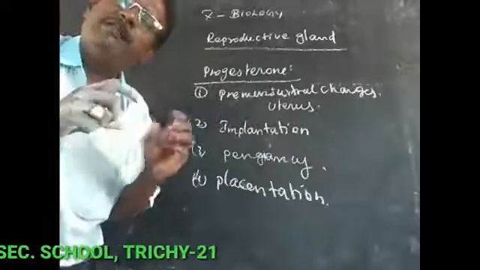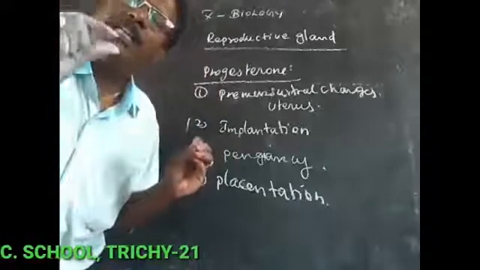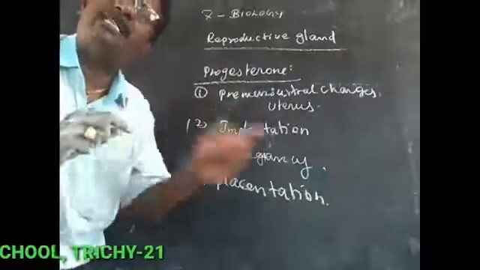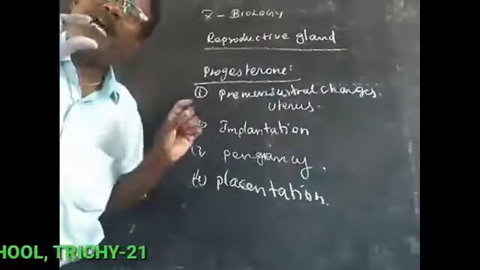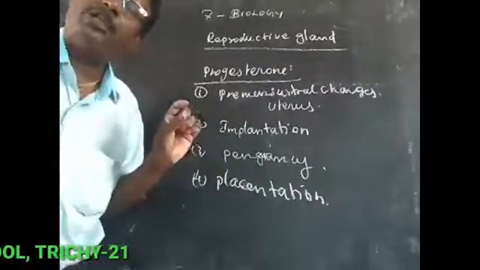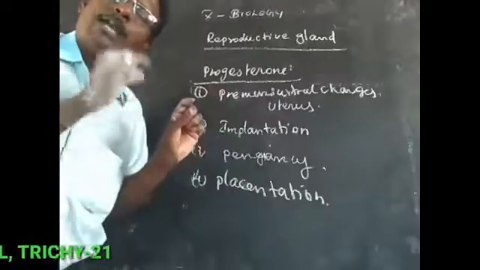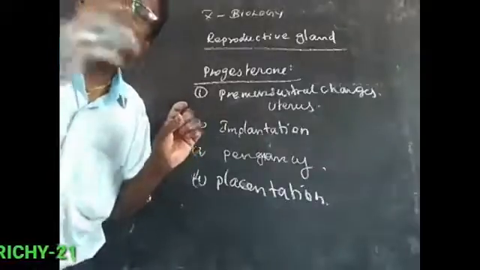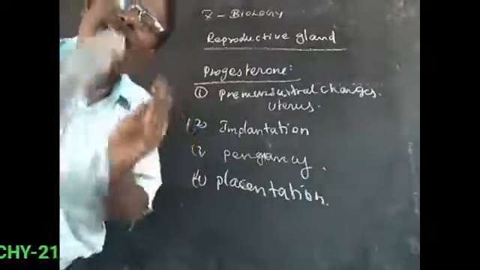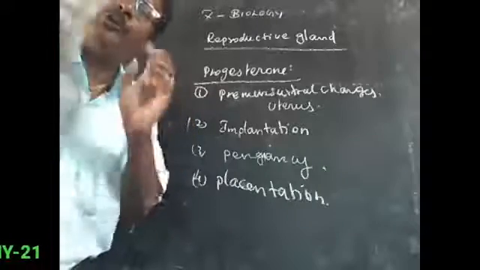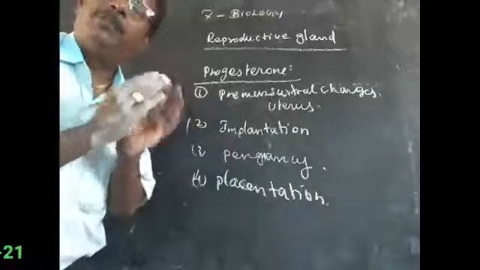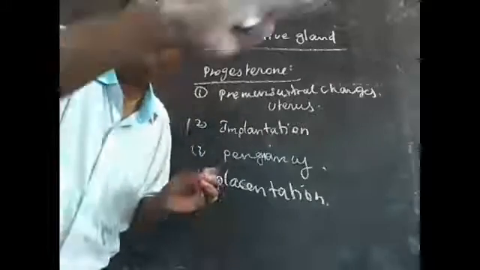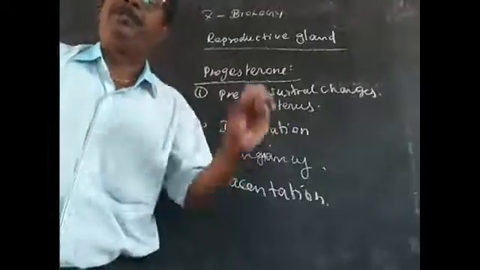Between the embryo and the mother's uterine wall there is a small tube-like structure. It is called the placenta. Through the placenta, food material is transferred from the mother to the embryo, and waste material from the embryo to the mother. There is also gaseous exchange. Water and materials needed by the embryo pass through the placenta, and waste materials formed in the embryo are transferred through the placenta to the mother's blood. These are the main functions of the placenta.